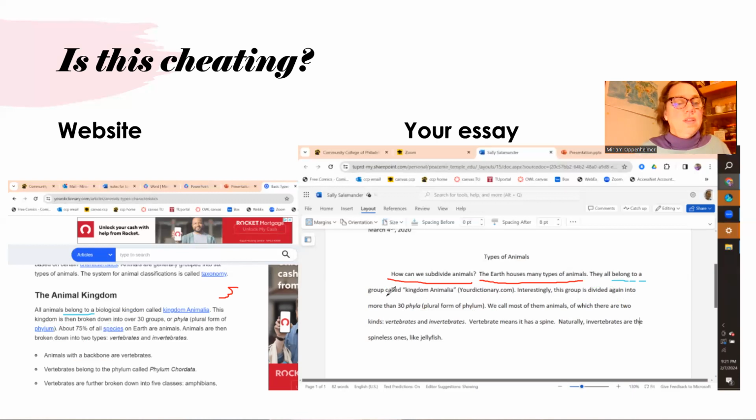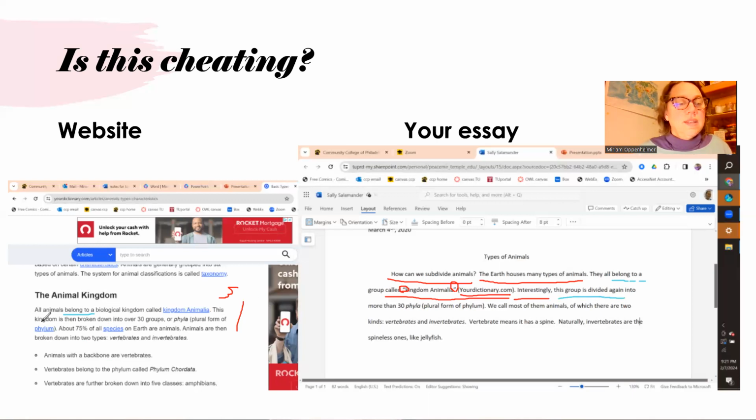Here we have this part, group called Kingdom Animalia, but we have the quotation marks, which is super good, and we have the website. That's okay too, right? Interestingly, the transition is not over here at all, so that's good. But then this part's pretty similar, where it says this group is divided again.